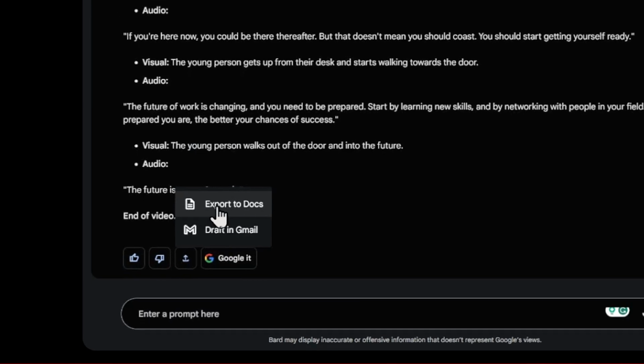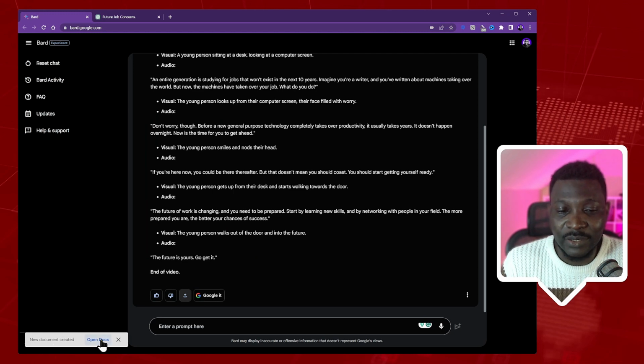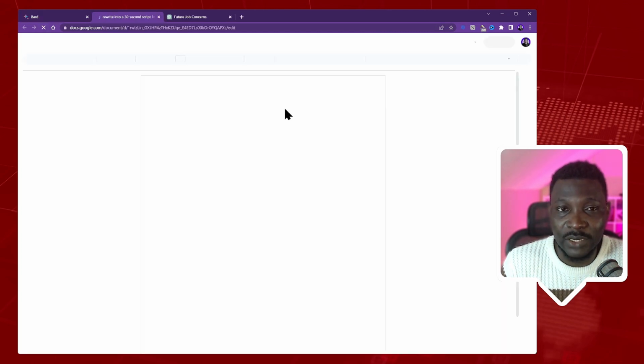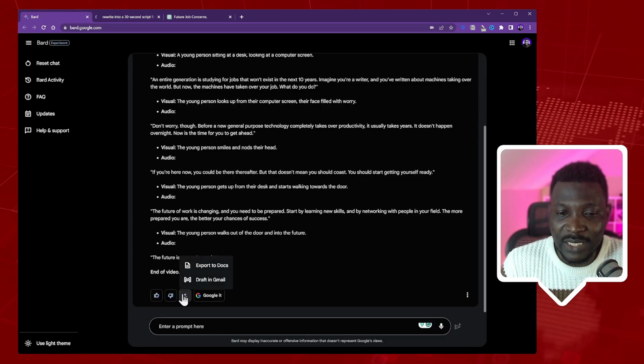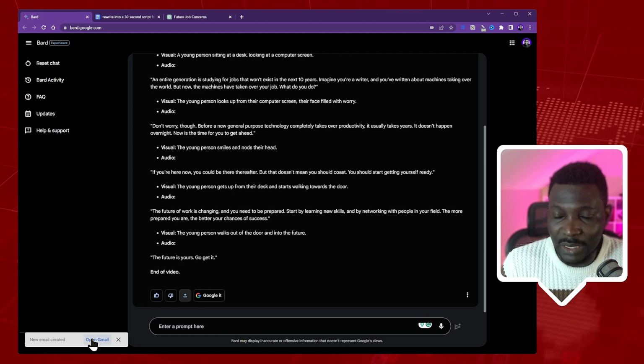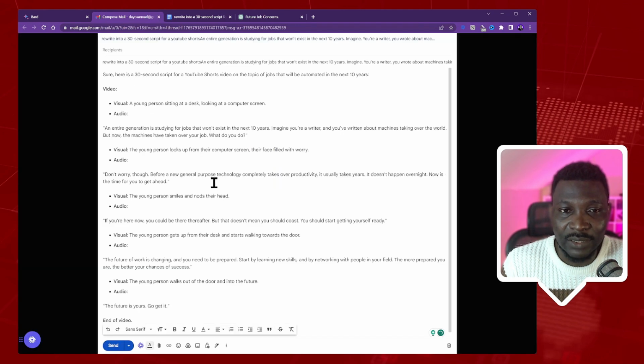Now, if I do this here, export to Docs, you can see Google UX immediately signifies to you here. It says Open Docs, and if I click on Open Docs, you will see it right here inside your Google Doc, which is a good thing. And if I export as a draft in Gmail, you can see it has created a new one. So if I click Open Gmail, it's going to try to open Gmail, and you can see now it's turned it into a mail. All I need to do is add a recipient.